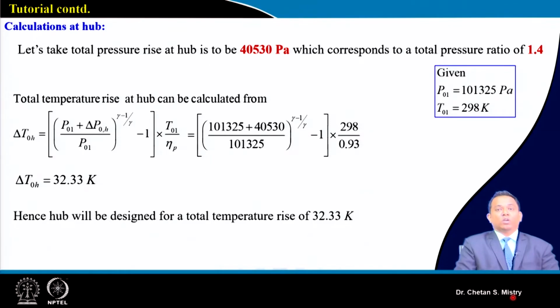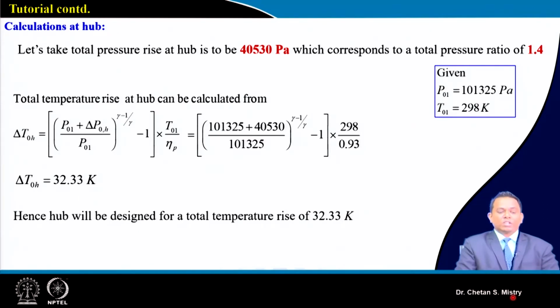For the sake of understanding, and for simplicity, we are assuming the pressure ratio expected at the hub to be 1.4. That gives me my total pressure rise expected to be 40530 Pascal. So do not get confused about where this number is coming from. We are approximately assuming a pressure ratio of 1.4.